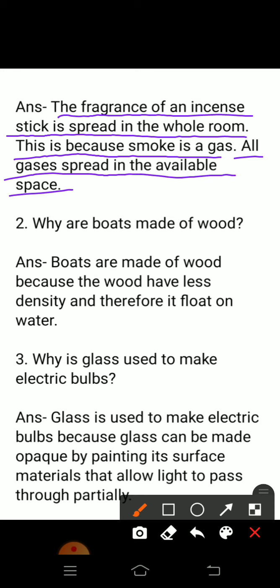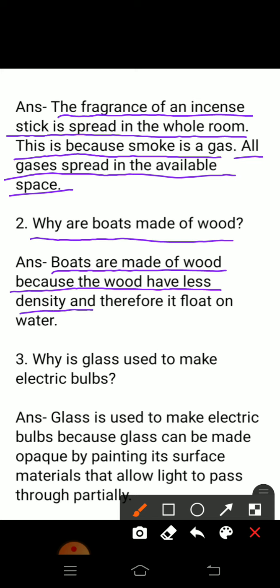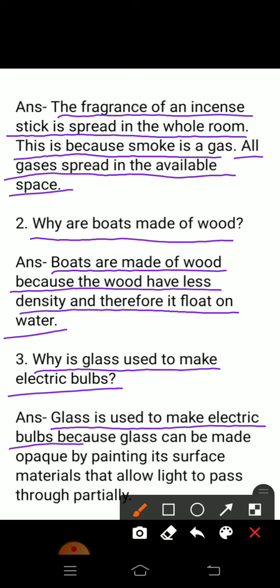Question number 2, why are boats made of wood? Answer is boats are made of wood because wood has less density and therefore it floats on water. Question number 3, why is glass used to make electric bulbs? Answer is glass is used to make electric bulbs because glass can be made opaque by painting its surface, material that allows light to pass through partially.